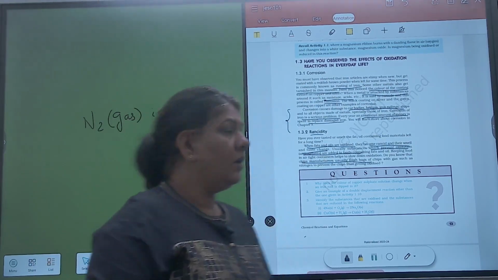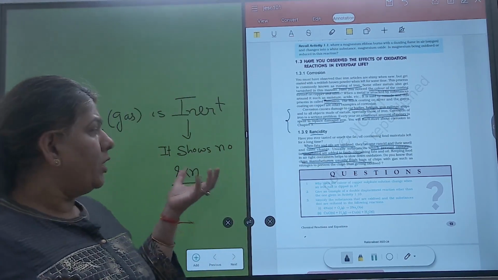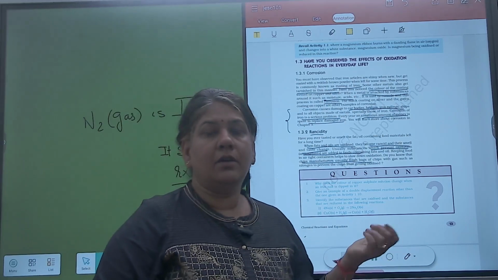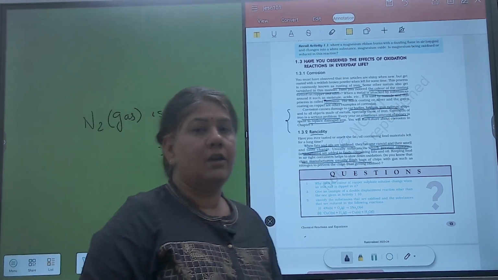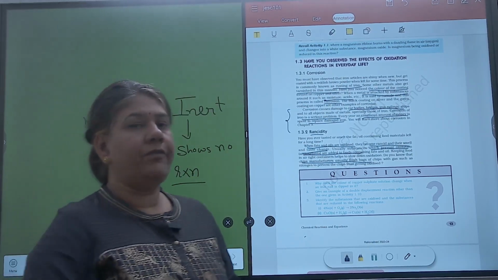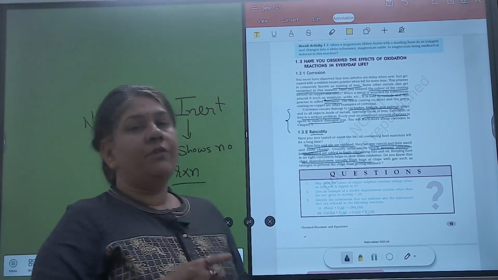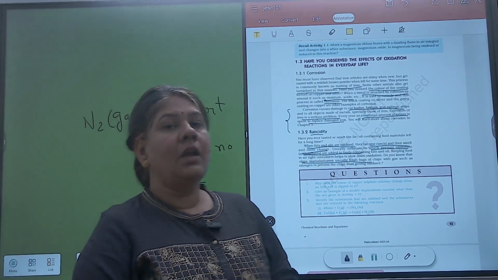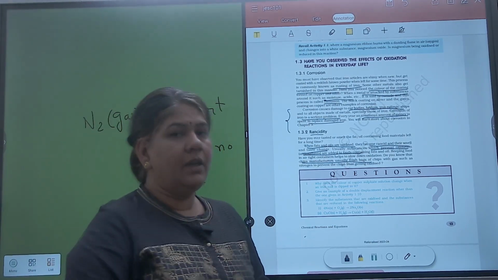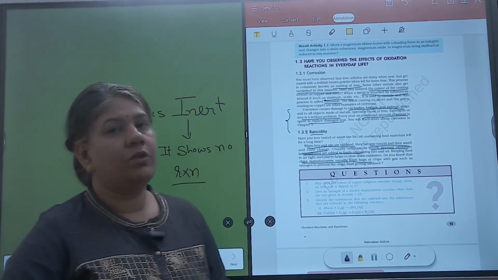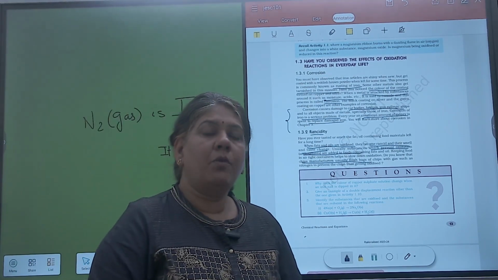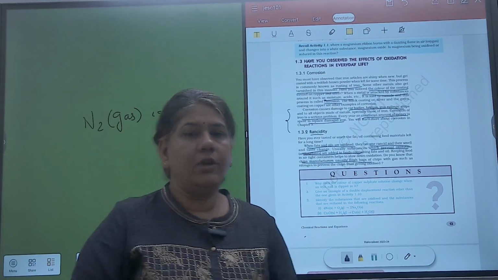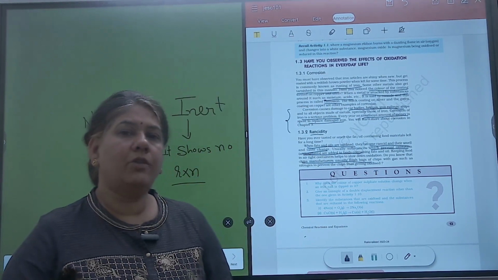Another importance of flushing the gas in the chips packet is that it gives a cushioning effect. So there are two advantages of flushing the gas with nitrogen. Firstly, it's an inert gas, so it prevents rancidity, and secondly, it gives a cushioning effect to the packet. So it prevents chips from breaking or crushing down into pieces during transportation.